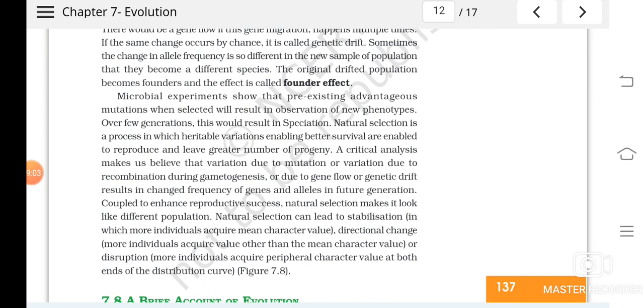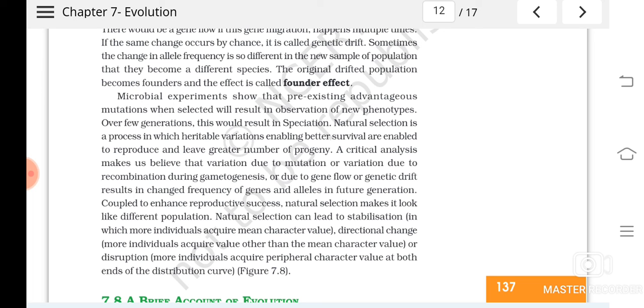So if mutations are advantageous, they can be selected by nature, isn't it? Natural selection is a process in which heritable variations that enable or help better survival will be selected by nature, and that will give the organisms a chance to produce more progeny.